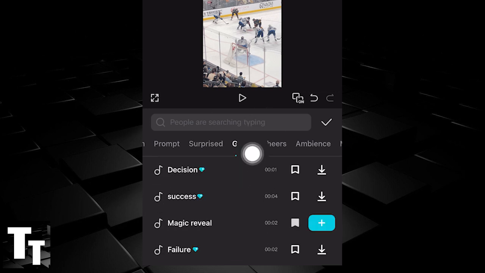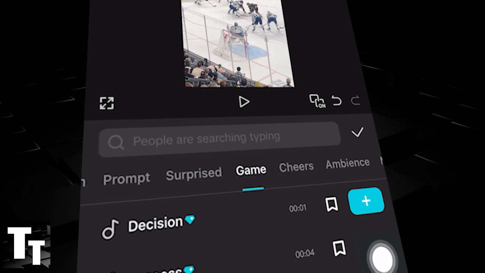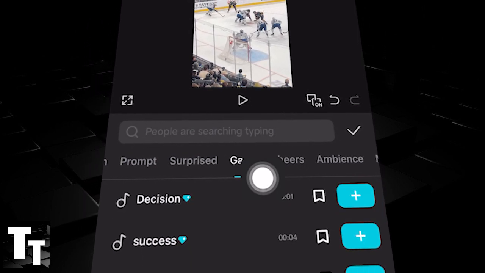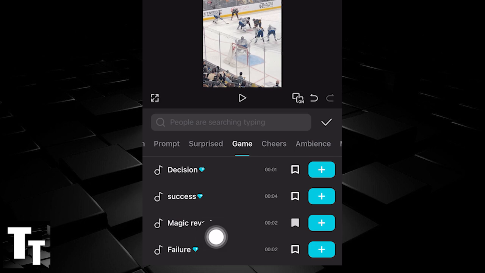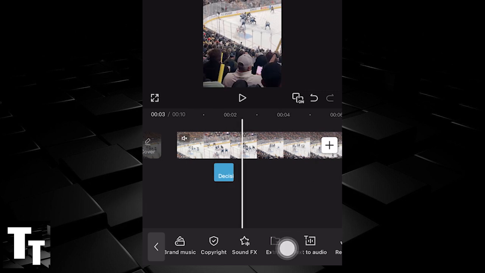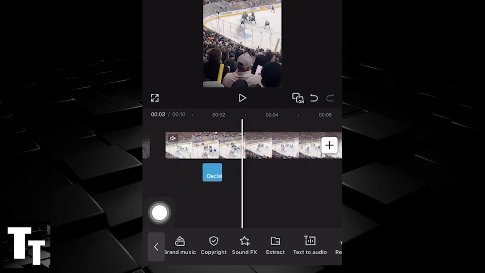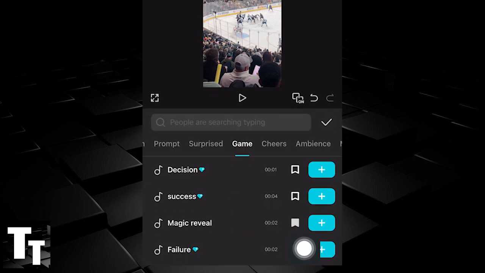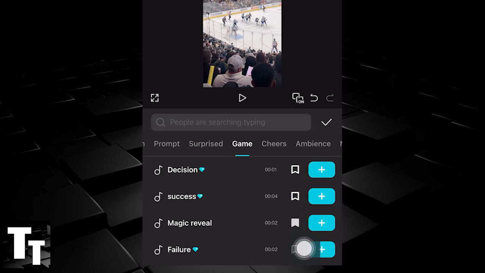If you click on a sound effect, you can preview it, and if you would like to add it, click the plus icon. Notice any part in the video where you pause, you can add the sound effect like so. Go to sound effects, as many as you would like or desire.